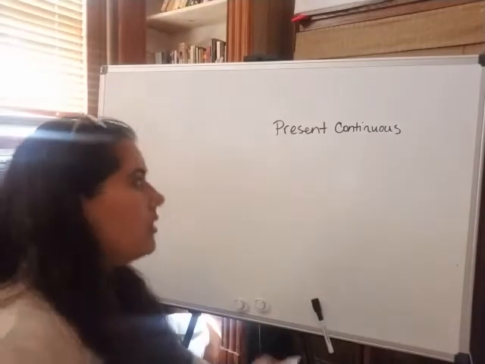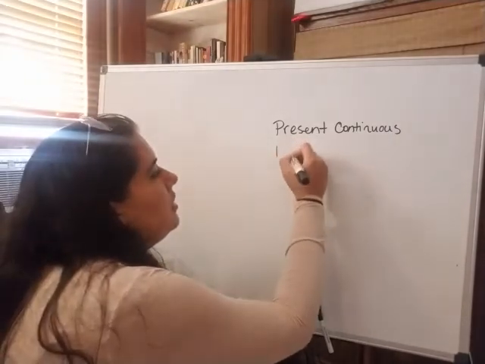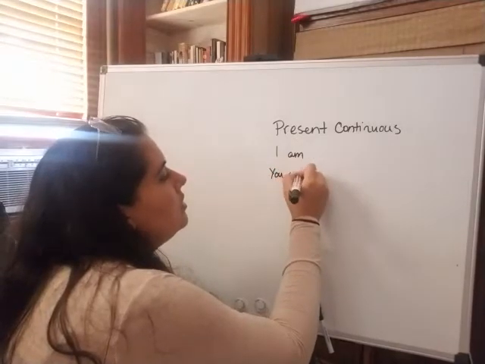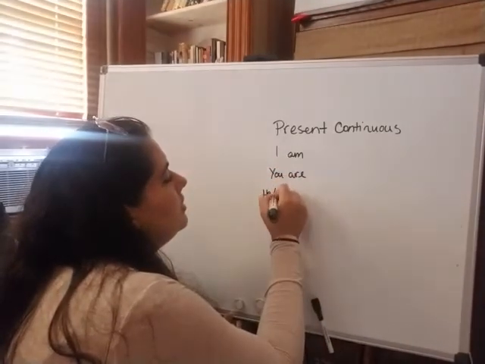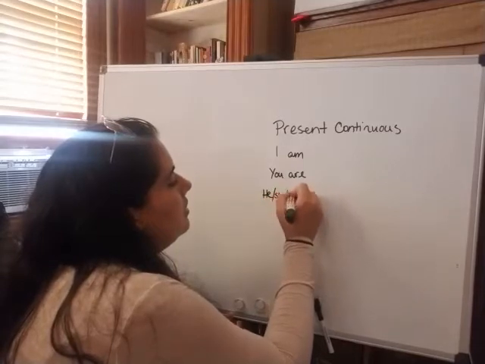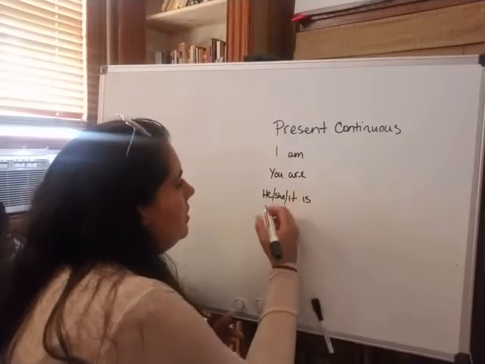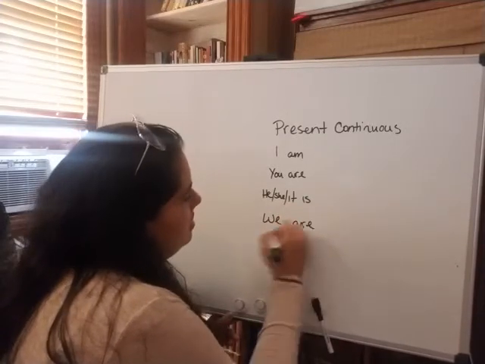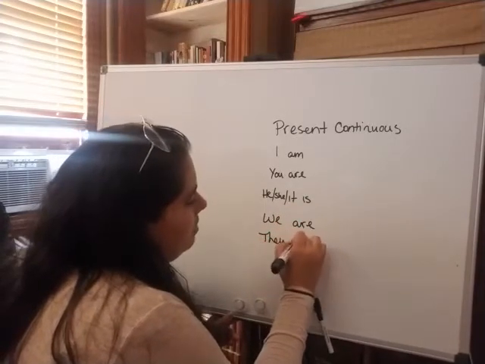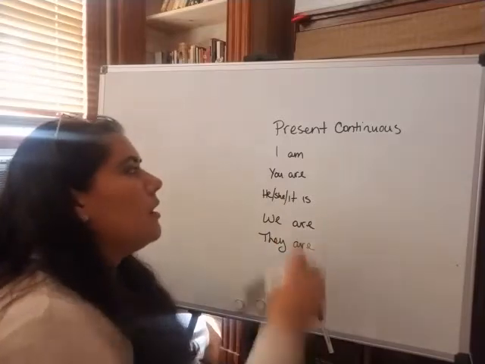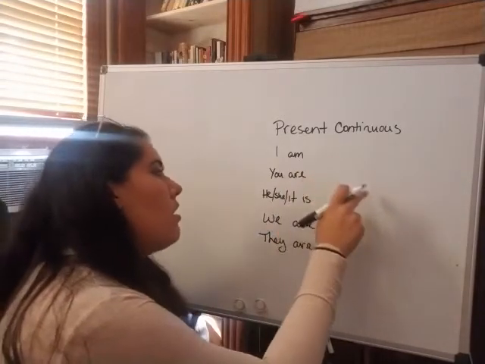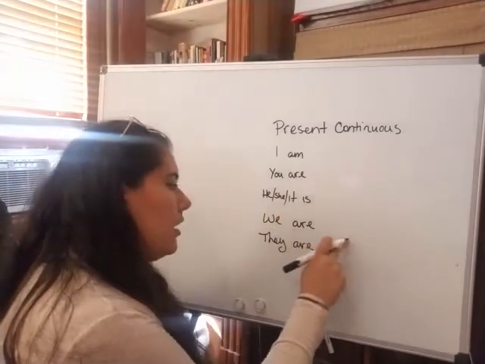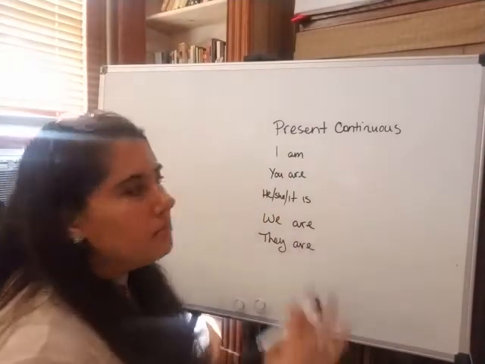So we have I am, you are, he, she, it is, and we are, they are, right? So I am eating, you are eating, he, she, it is eating, we are eating, they are eating breakfast.